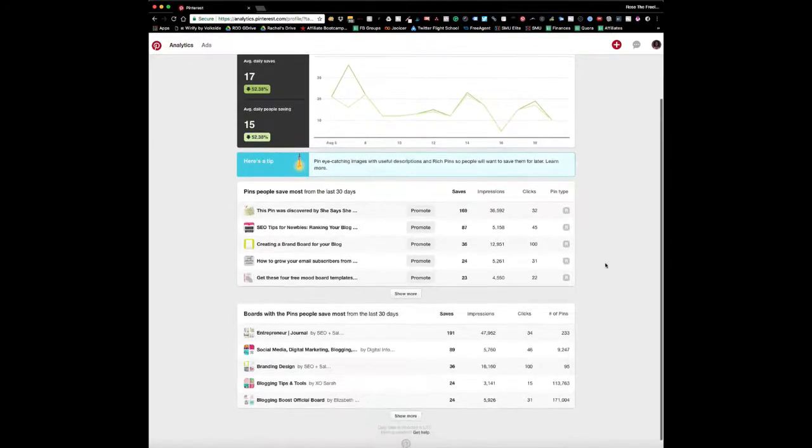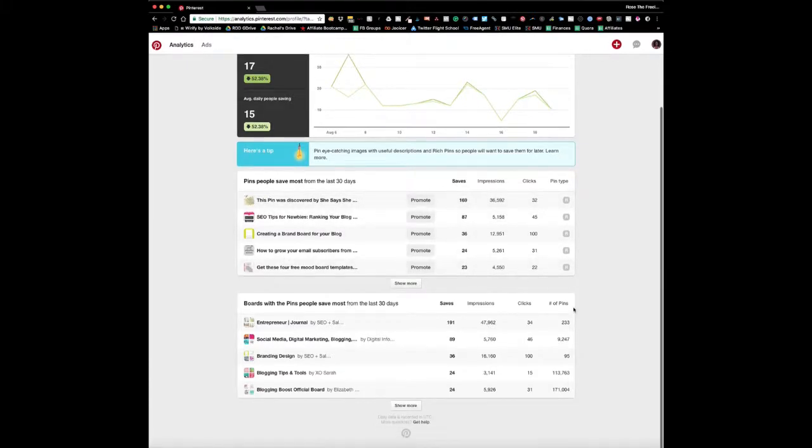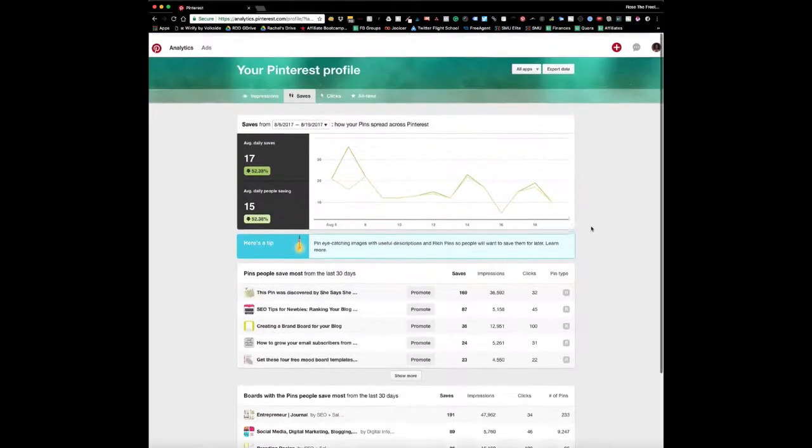Again, what you want to be looking at here is if any of your boards or your pins have come up in the top 5. Because I haven't been pinning, my board normally comes up number 1 for the top board with pins being saved, but again, with no pinning activity, that's reduced. So when you're looking at these, you want to be looking at whether your pins or boards are coming up in the top 5. That's the main statistic that I would be looking at here.